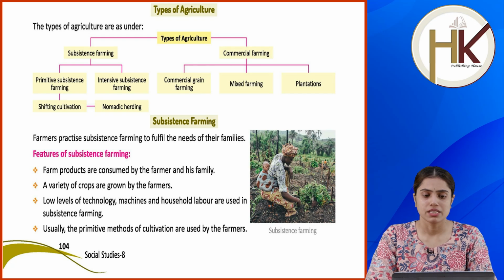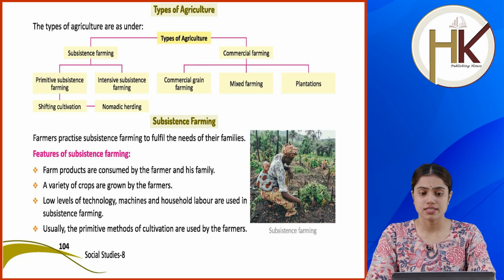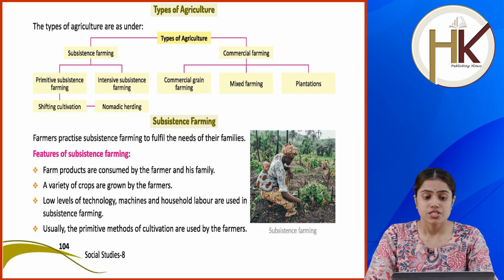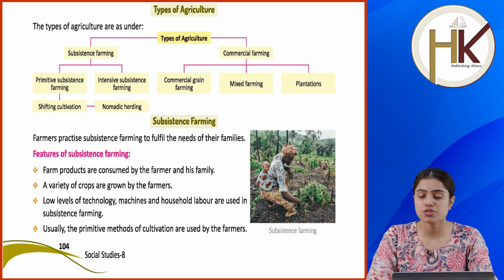Types of culture. The types of cultures are as under. Subsistence farming, जिसमें आता है primitive subsistence farming, intensive subsistence farming, shifting cultivation और फिर nomadic herding. अब commercial farming में आता है commercial grain farming, mixed farming और plantations. सबसे पहले subsistence farming. Farmers practice subsistence farming to fulfill the needs of their families.